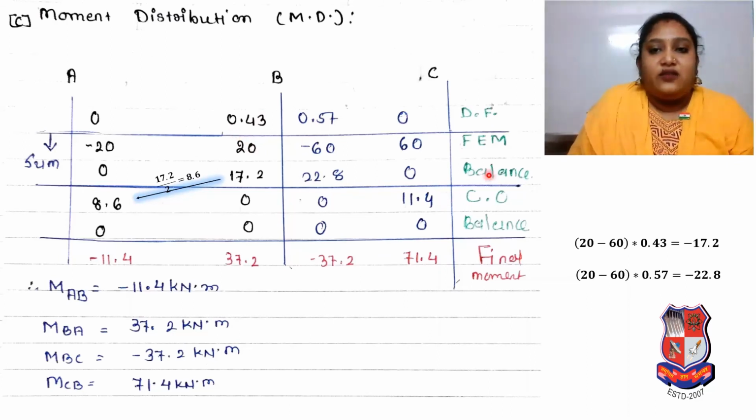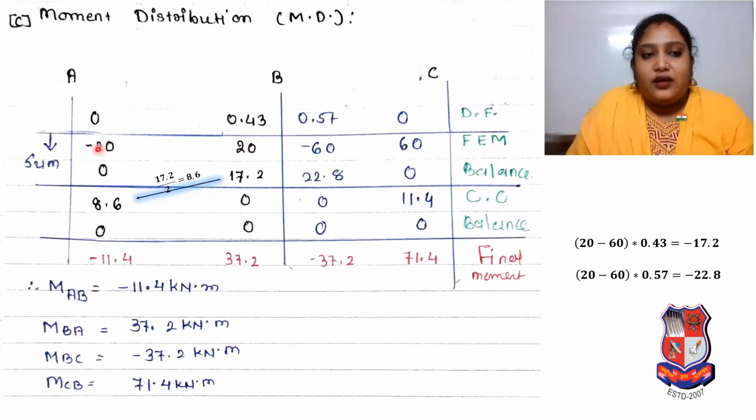Then whatever fixed end moments we calculated, we write over here: minus 20, plus 20, minus 60, plus 60. Now in the previous problem we made it balanced. We did minus 20 plus 20, 60 minus 60, and got 0, but that was simply supported. Here it is a fixed beam, so at the fixed end some moment will be there.